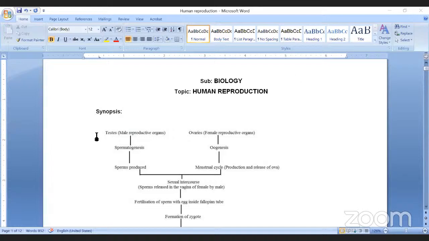First of all, in male, testes are the reproductive organs, and females have ovaries as reproductive organs. The main function of the testis is production of sperm by the process of spermatogenesis. Once the male child starts growing, at the age of 13 to 14 he reaches maturity, which we call puberty.